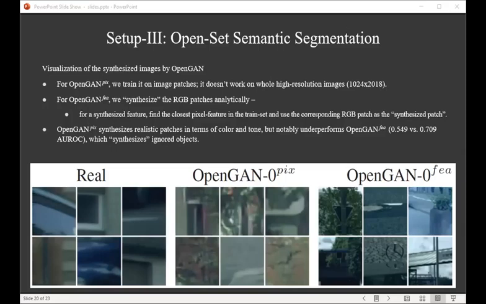We can see that OpenGAN feature can synthesize unknown objects, such as the back of traffic signs and roadblocks, which are not from the K closed set classes. In contrast, OpenGAN pixel only synthesizes realistic RGB patches in terms of color and tone. This intuitively explains why OpenGAN feature performs much better than OpenGAN pixel.